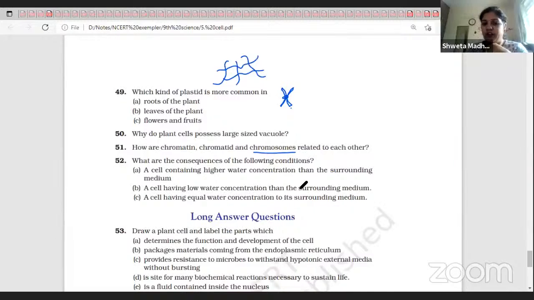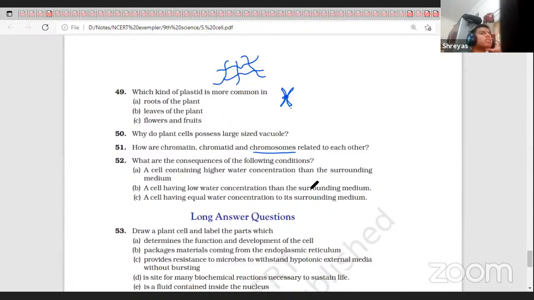A cell having low water concentration than the surrounding medium. The cell will swell by absorbing water. Endoosmosis takes place. And a cell having equal water concentration to its surrounding medium? There is no change. Water will move, but equally in both directions. So the cell will neither swell nor shrink, and remains the same size.